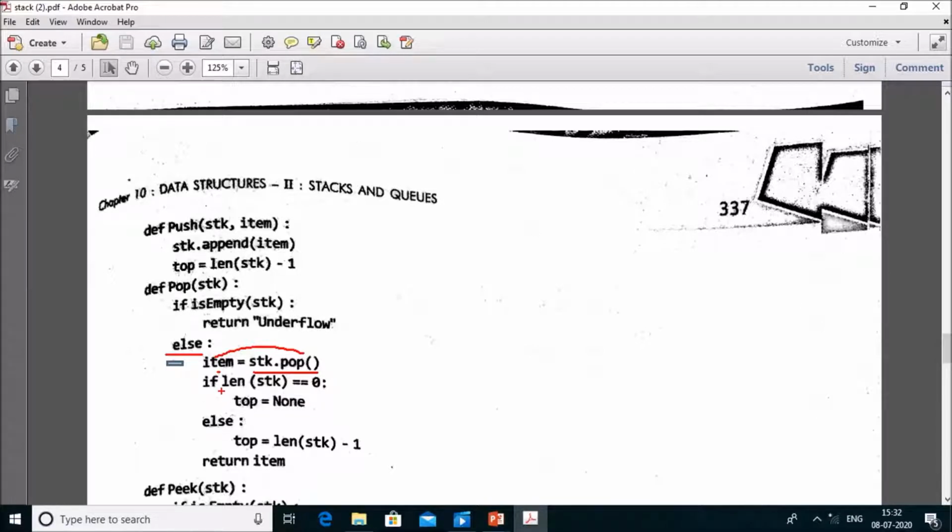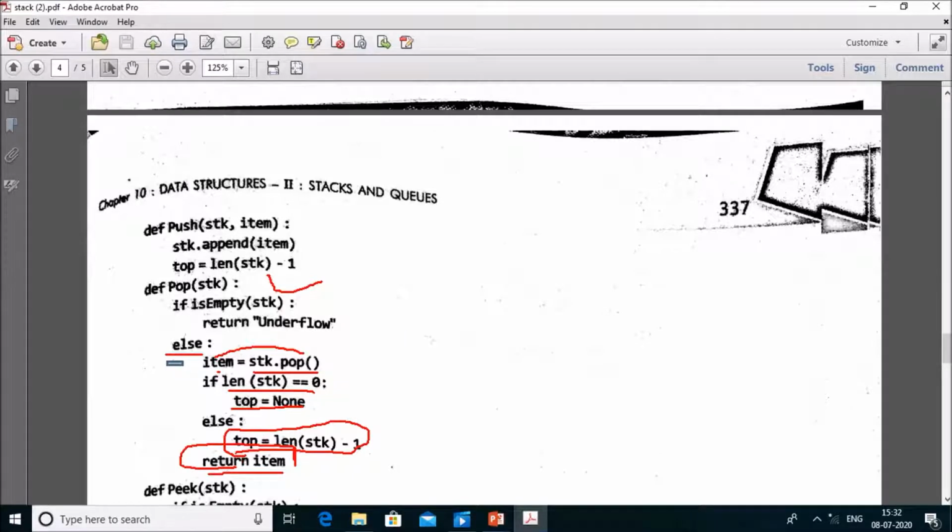And if the length of the stack is equal to 0, it means there is only one element on the stack which gets removed. Now the top becomes 0. Otherwise we just decrement the length of the stack by 1, and the value gets stored in the variable top, and then return item. It means this function returns the value of the item.